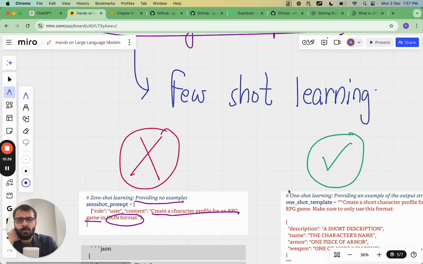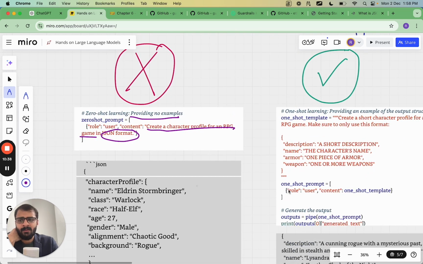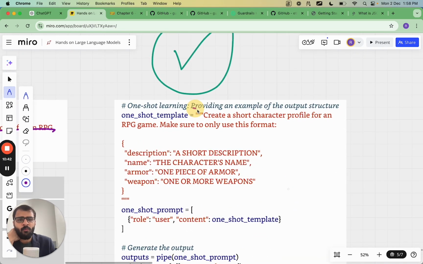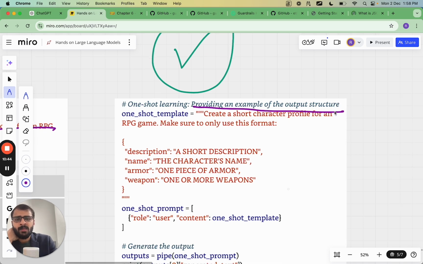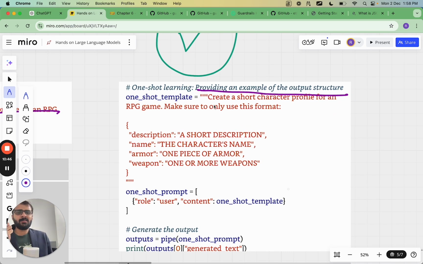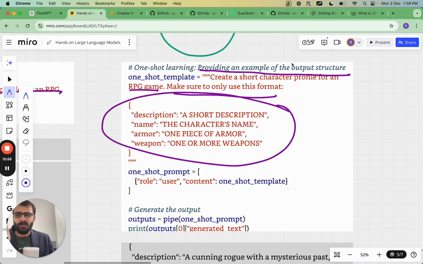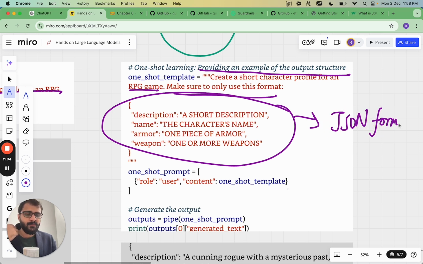To fix this, what we can do is just provide an example, right? So we can provide an example of what we want the output to be. So the prompt text stays the same. Create a short character profile for an RPG game. Make sure to only use this format. So now see here, we are providing the format, which means that we are providing an example of what we want the character profile to look like. So this is a JSON format which we have provided in the prompt itself.